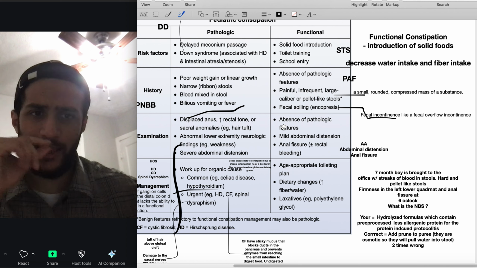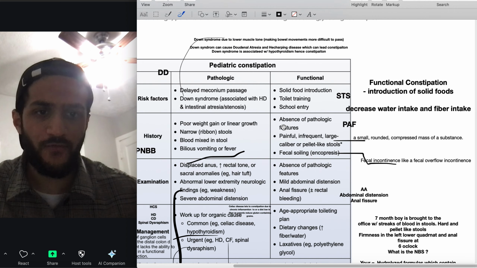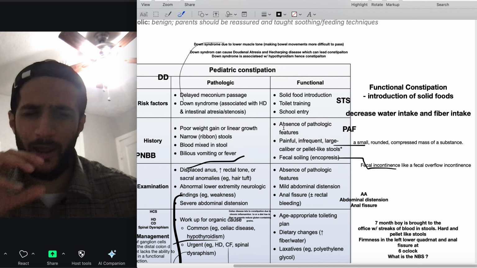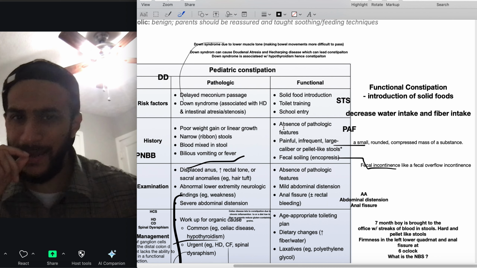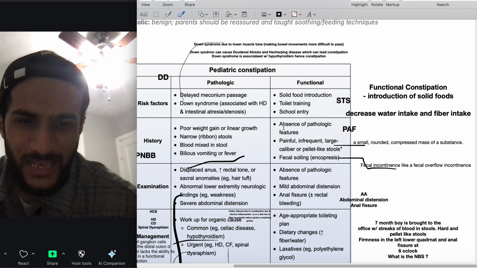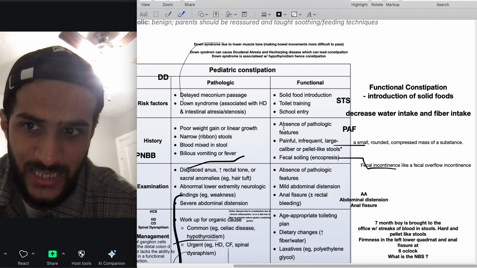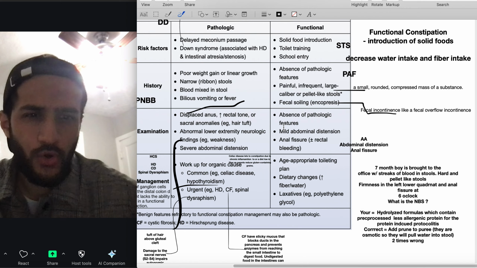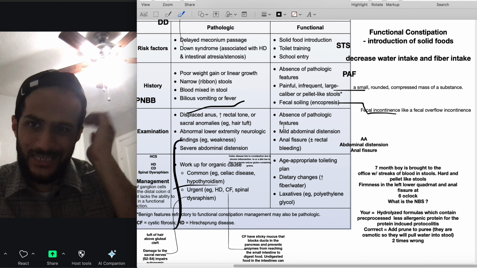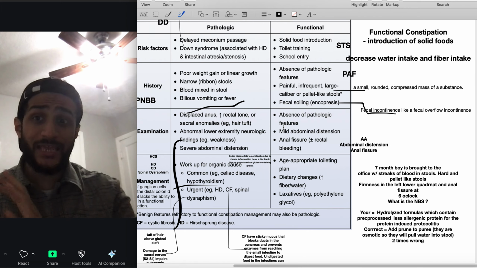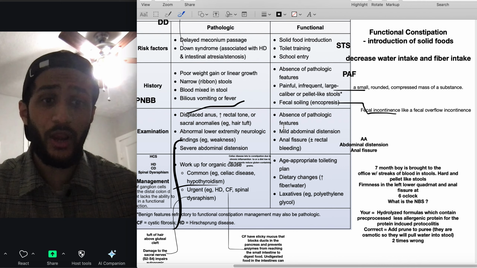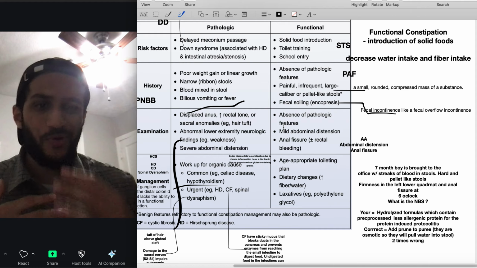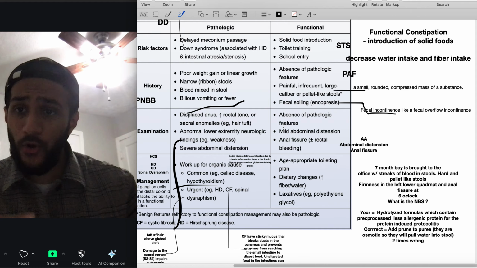I need to look into this again, but okay, guys, I got a really important question here from the UWorld. A 7-month-old boy comes with streaks of blood in the stool, hard pellet-like stools, and firmness in the left lower quadrant. What is the next best step? You just want to modify the diet, really. A hydrolyzed formula, which contains less allergenic proteins, is the incorrect answer. What we want to do here is add purines or puree, which is kind of an osmotic that pulls water into the stool.